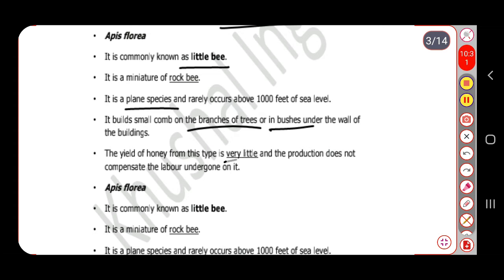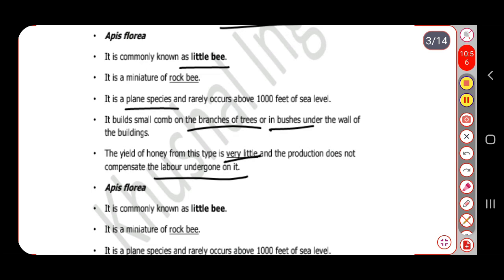The yield of honey from this type of bee is very little. Obviously, because of their very small size, their comb or hive is also smaller in size. That's why the average amount of honey we get from this bee is very little, and the production does not compensate for the labor undergone on it. That's why this species is not very beneficial to farmers or persons engaged in apiculture.